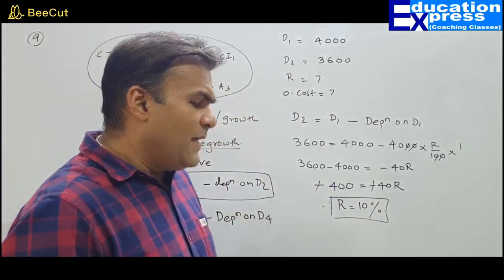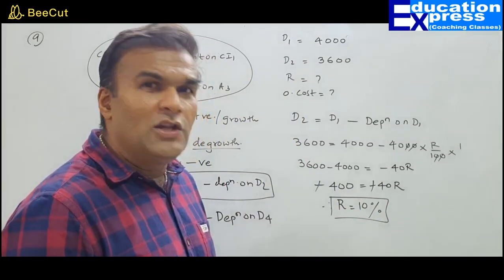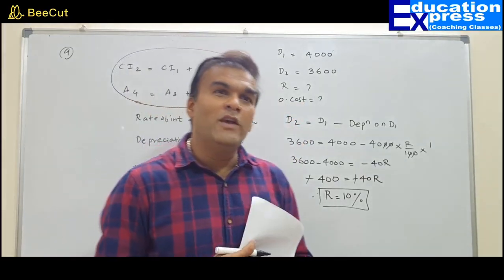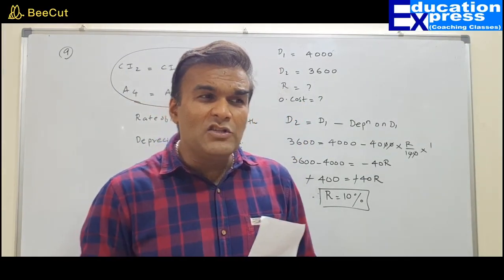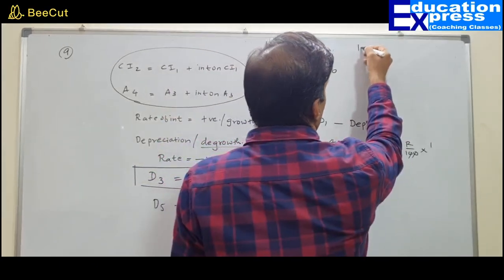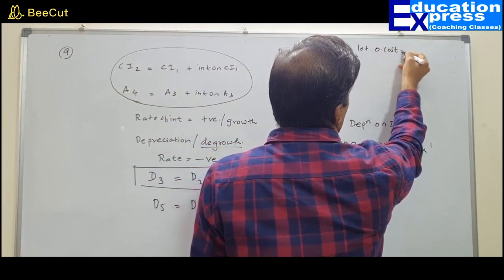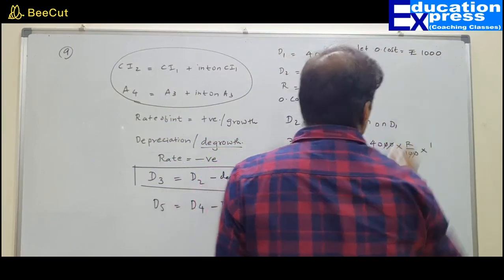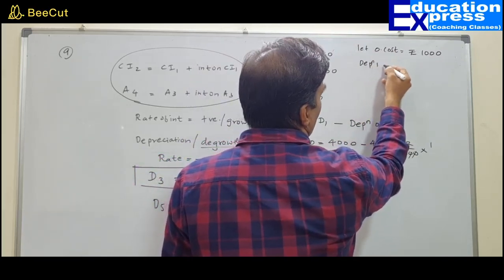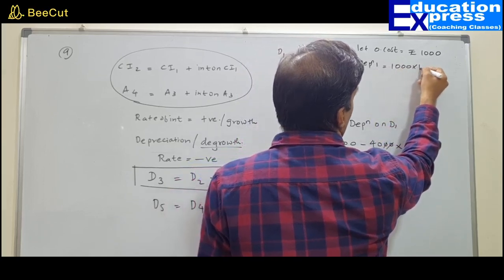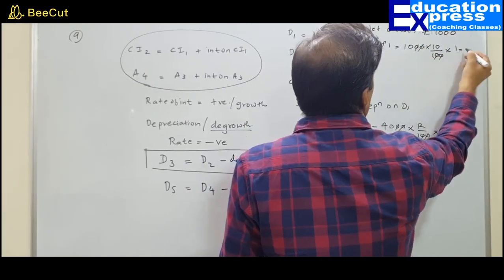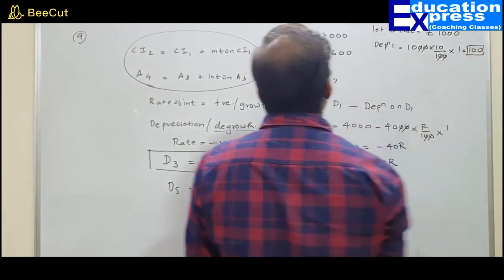Very interesting. The second part of the question is, find the original cost of the machine. That means they are asking me to find the principal. As you know, we have always been following that we will assume a principal to be 1,000 rupees. So here also we will assume let original cost be rupees 1,000. What is the rate of depreciation? 10%. So depreciation for year 1 would be 1,000 multiplied by 10 upon 100 for 1 year. That will come up to how much? It would be 100 rupees depreciation.